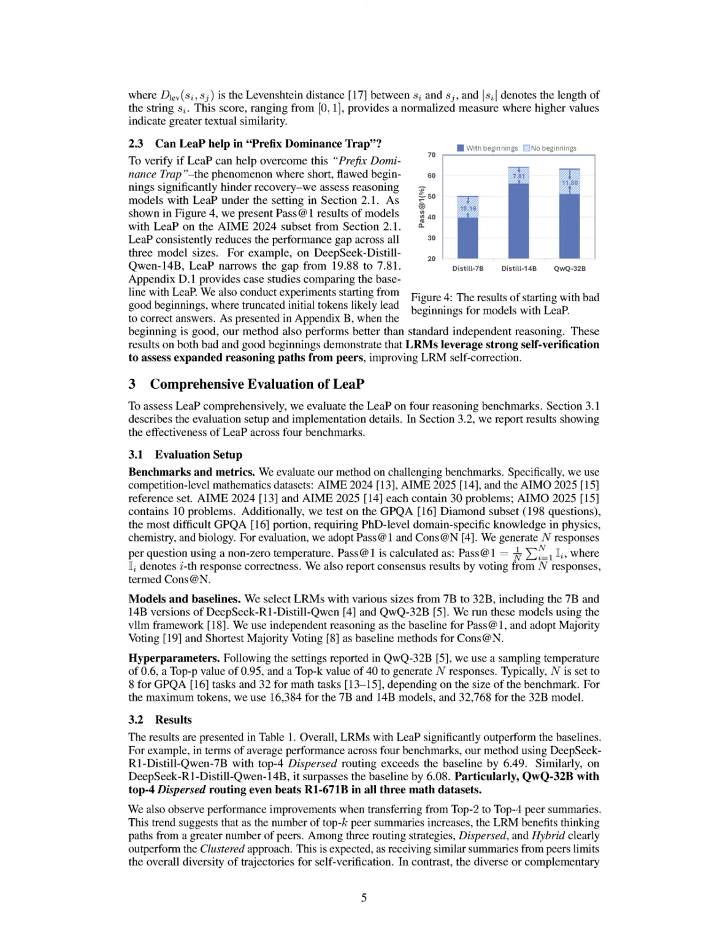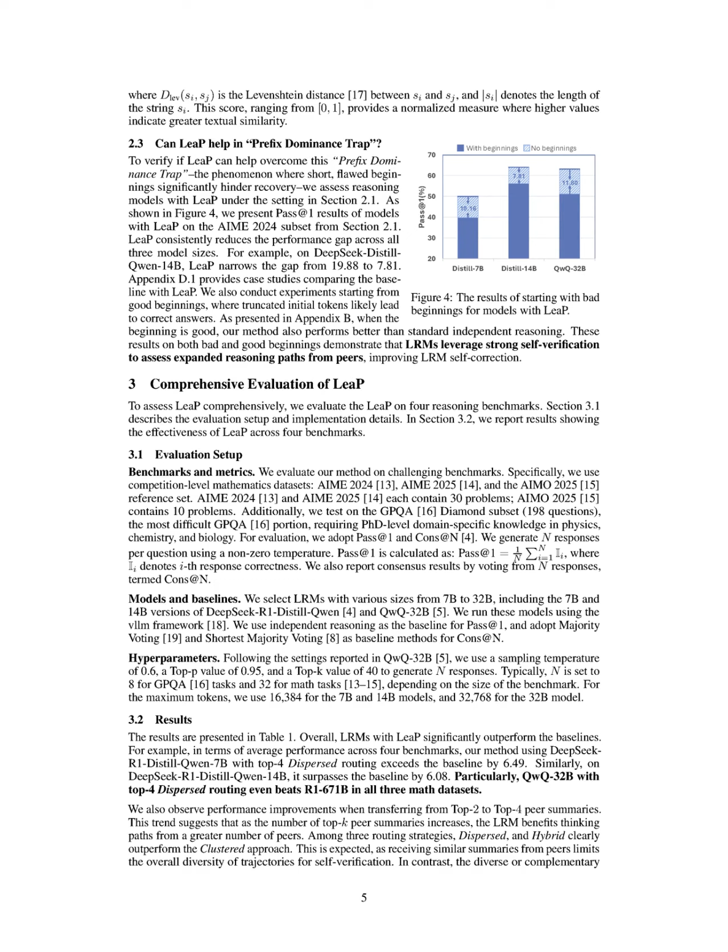The performance of the models was assessed using two primary metrics: Pass@1, which measures the correctness of the top response generated, and Cons@10, which evaluates the consensus among multiple responses generated for each question. For the experiments, we generated 32 responses per question using a non-zero temperature to encourage diversity, and we compared the performance of models with LEAP against baselines using independent reasoning.